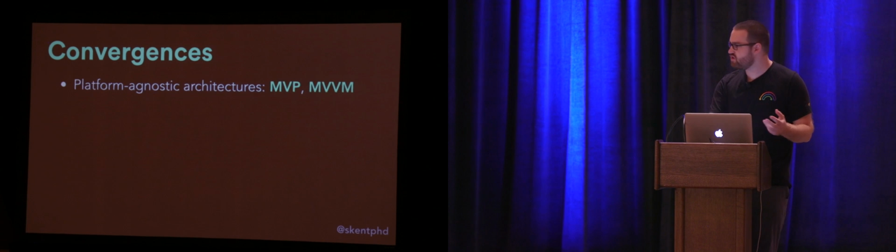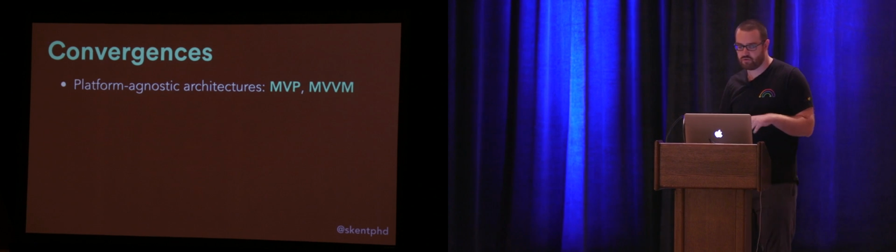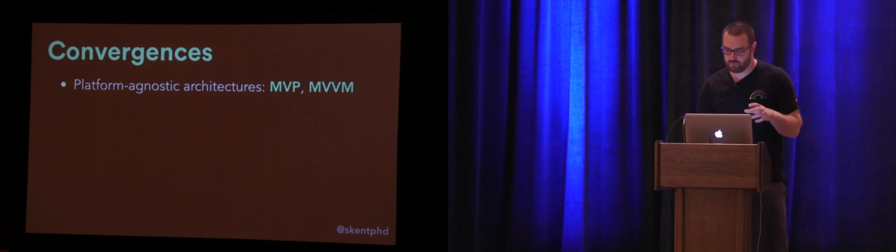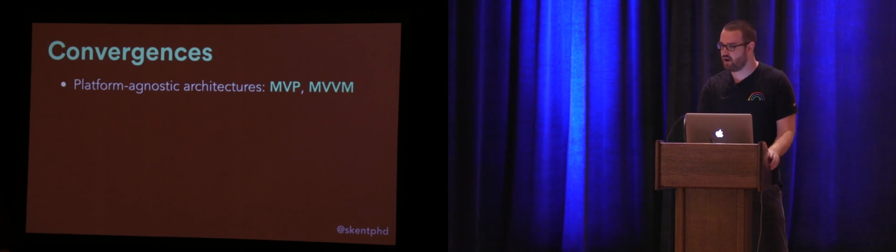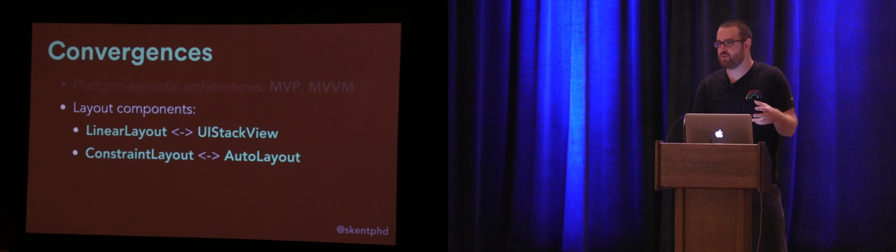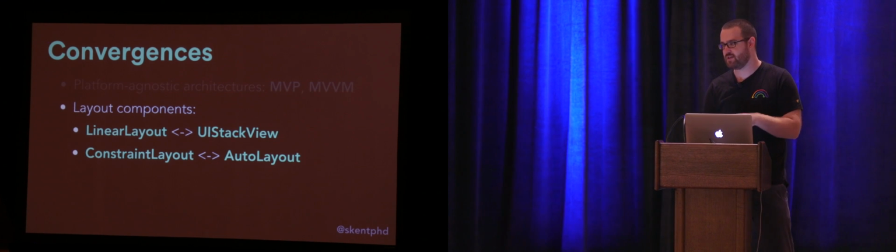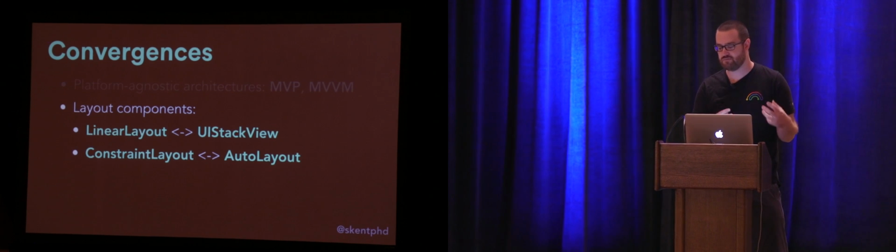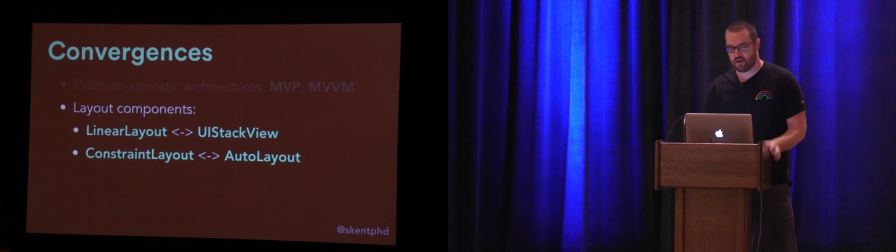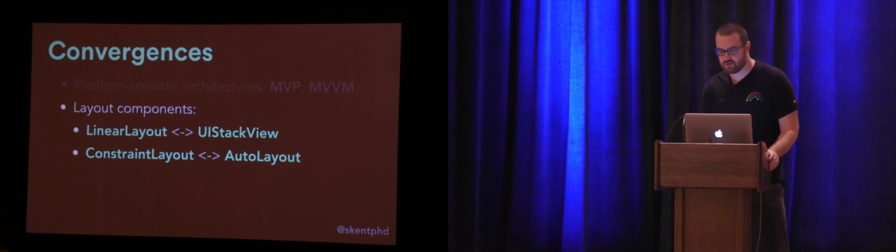And some of the things that used to be a little bit more different between the two platforms have converged recently. One example might be the fact that both ecosystems have started to pay a lot more attention to deliberately architecting applications using things like MVP or MVVM. One of the biggest differences used to be building layouts and how complicated that seemed to be on iOS compared to how simple it seemed to be on Android. And there have been new components released for both ecosystems that kind of harmonize this experience.